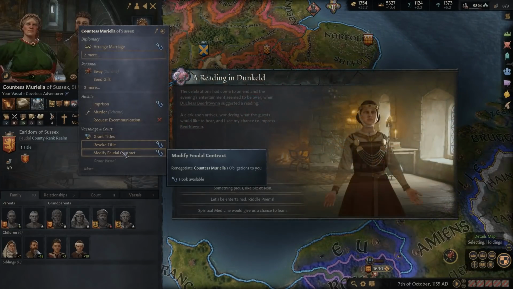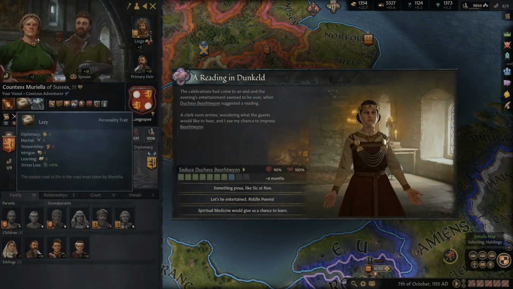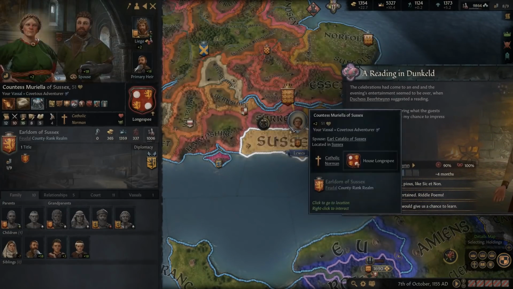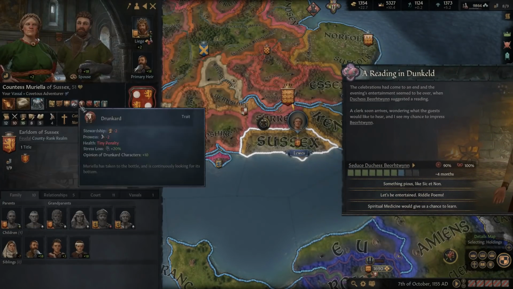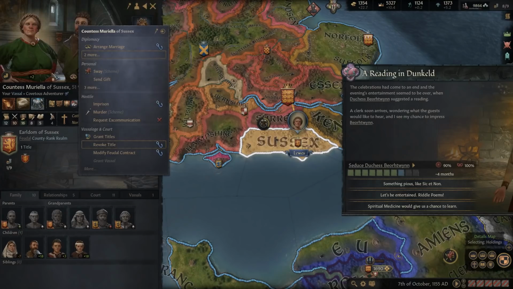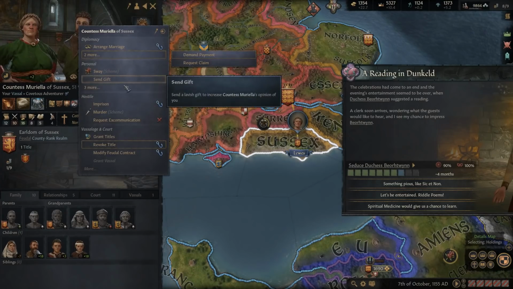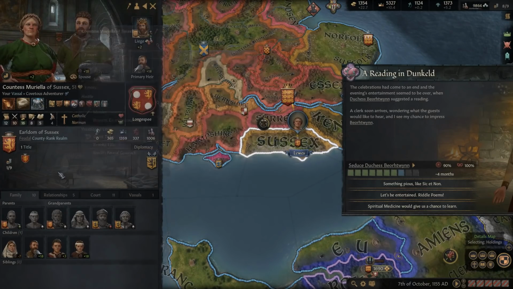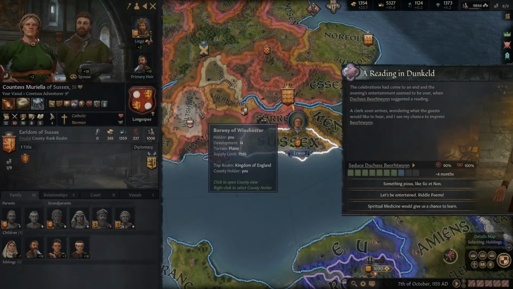And then we'll modify her contract. There's nothing we want to do with her, right? Like any marriages or anything like that, like force anything on her. I suppose there's not really anything that we'd want to do. We could, of course, arrest her if need be.